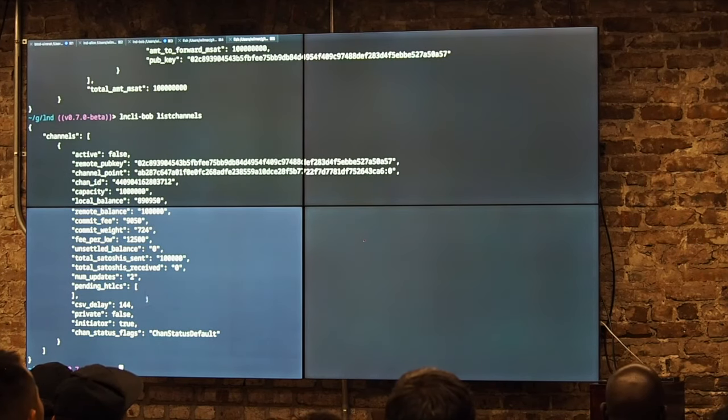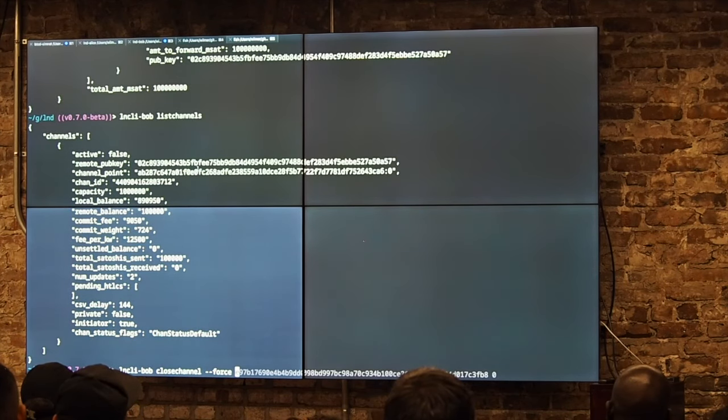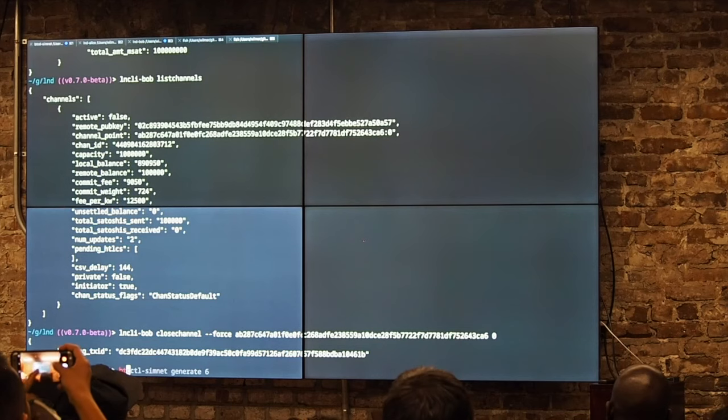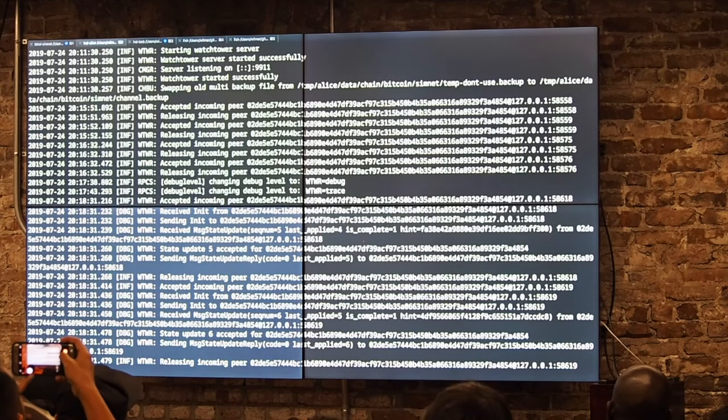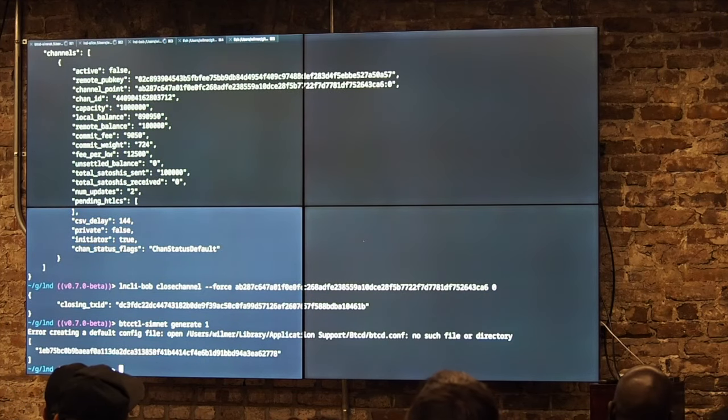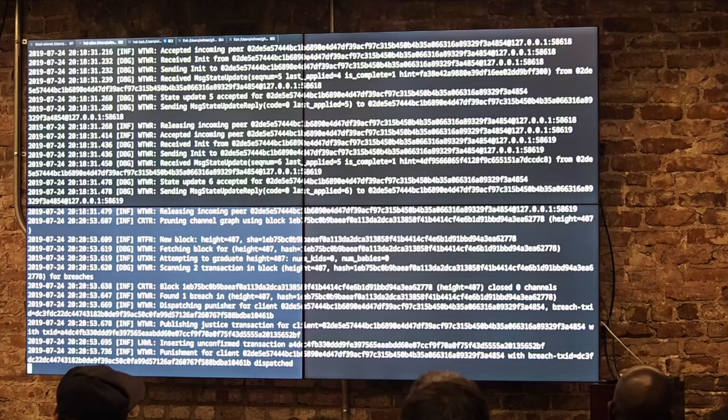So Bob will go ahead and trigger the breach by closing the channel. And this needs to be a forced close, of course, because Alice is not on. And so that went through. If you look at Alice, there are no logs yet because Alice hasn't detected it. It waits for the transaction to actually confirm. So if we mine a block, you should see Alice detect it.